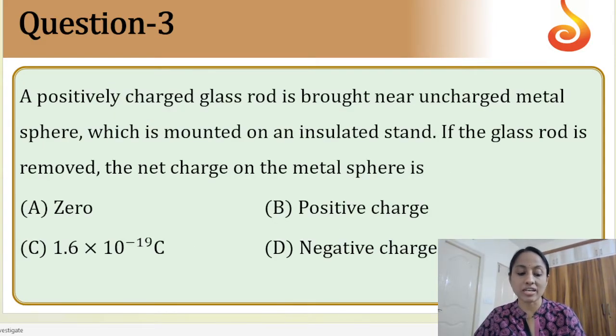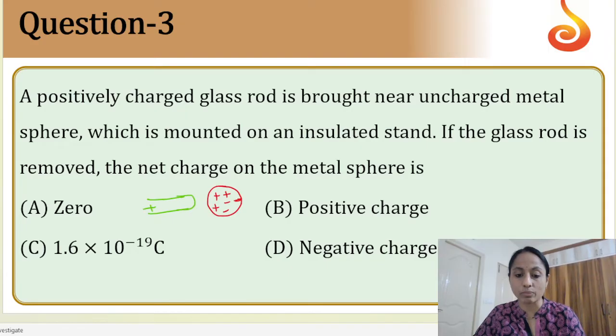A positively charged glass rod is brought near an uncharged metal sphere which is mounted on an insulated stand. So there is a metal sphere. This is uncharged. Uncharged meaning however many positive charges are there, those many negative charges are present on it. Now you are bringing a positively charged glass rod near to it.